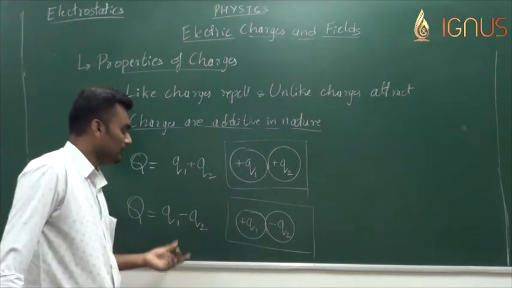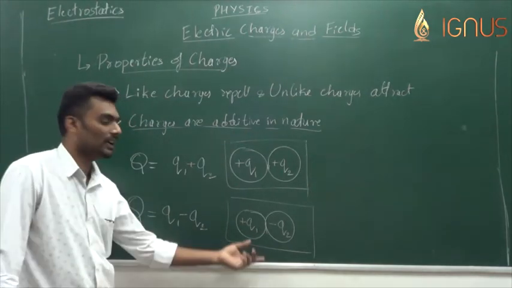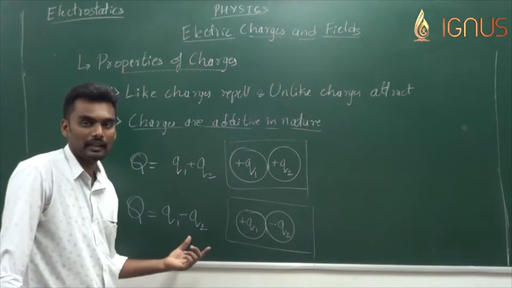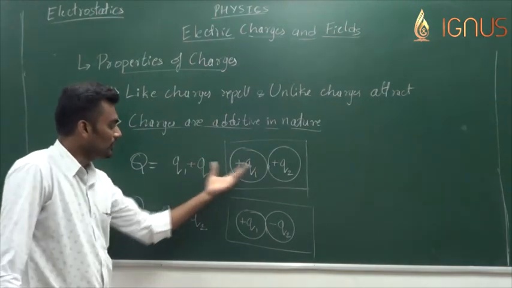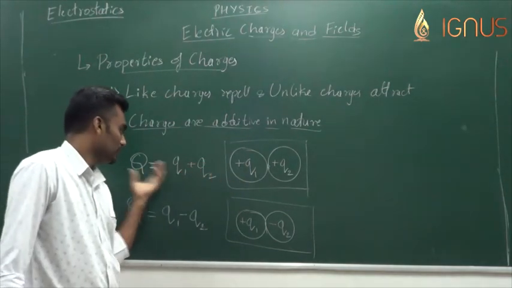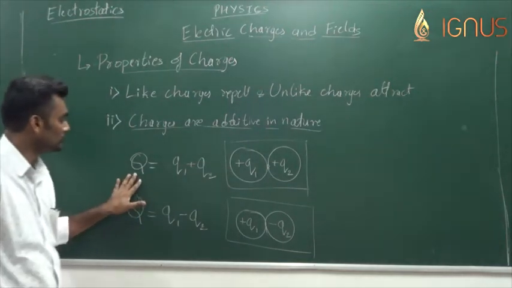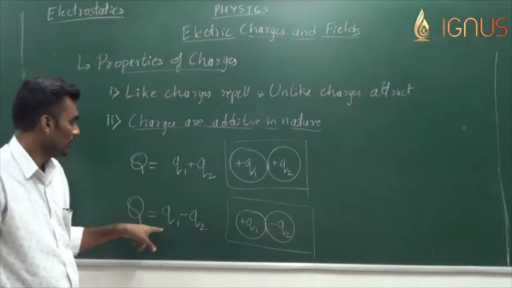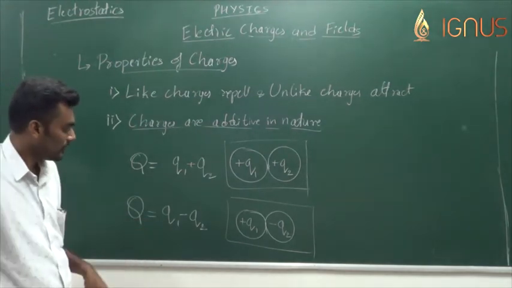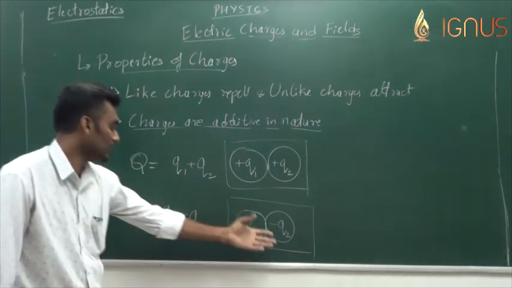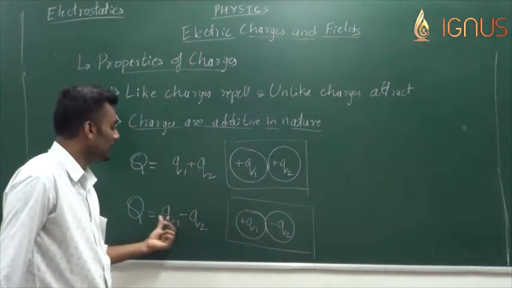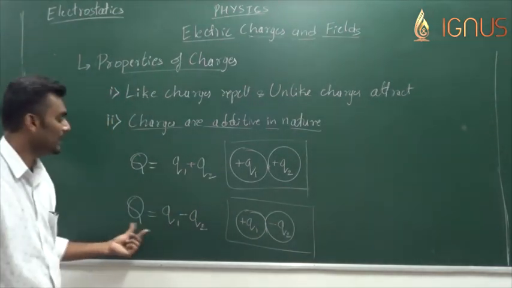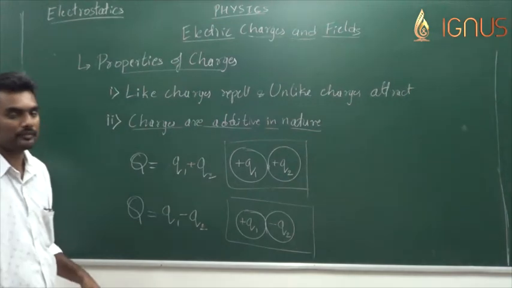If the charge is positive, we retain positive. If the charge is negative, we retain negative. So if both of them are positive, we finally get some higher positive charge from the combination. And if one of them is positive and the other is negative, then it's the difference of them which gives us the net charge due to the combination.